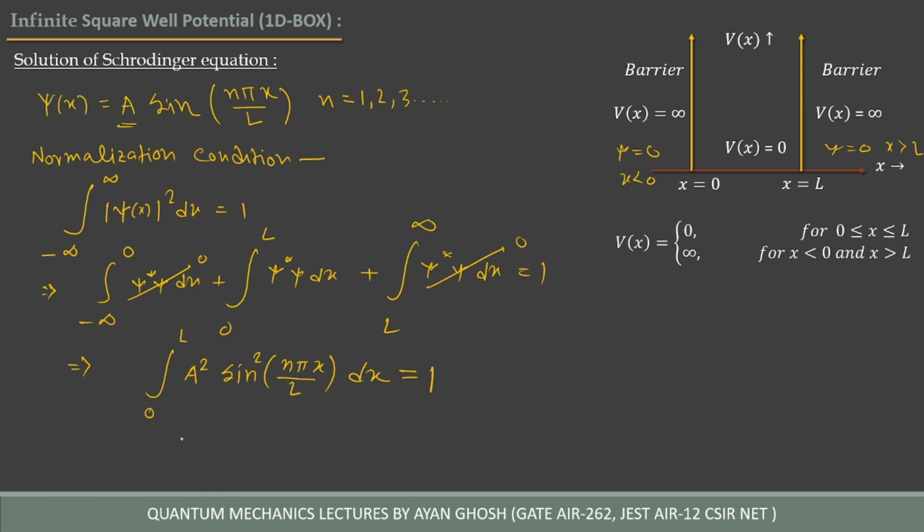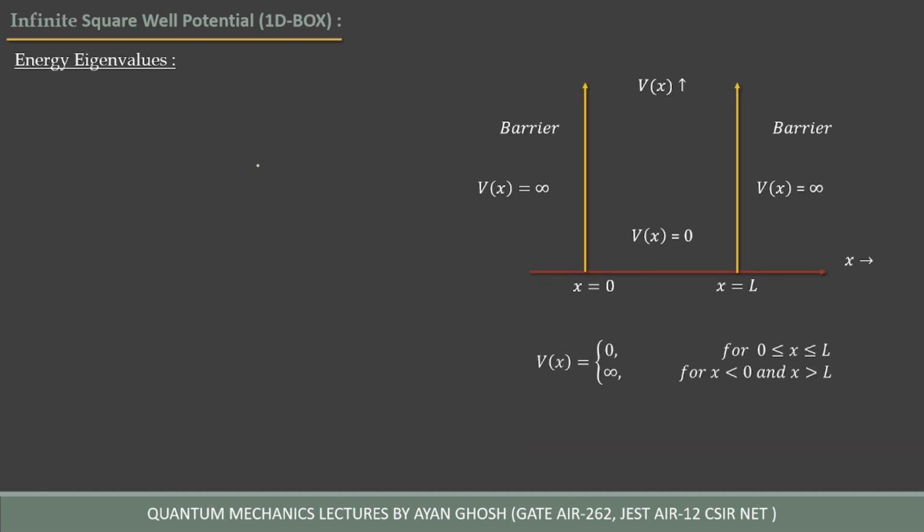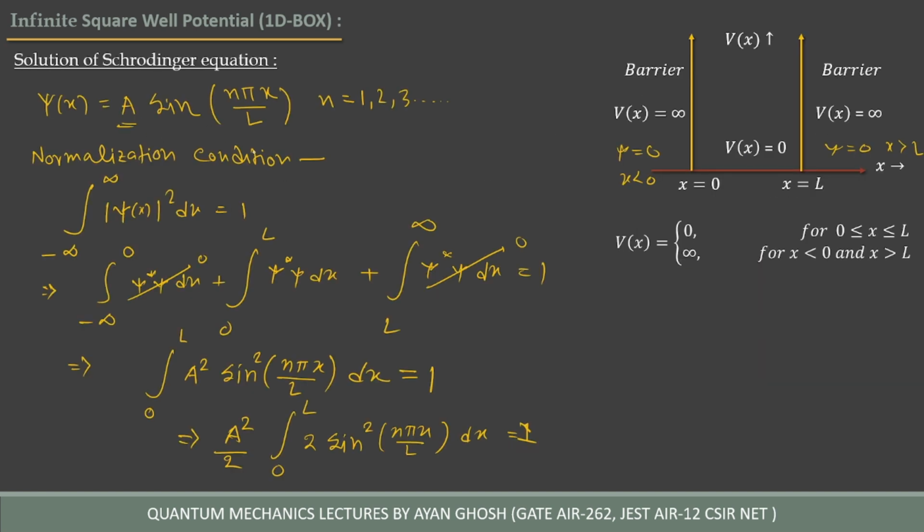If we calculate this, we get a square divided by 2 times the integral from 0 to L of 2 sine square n pi x divided by L dx, equal to 1.